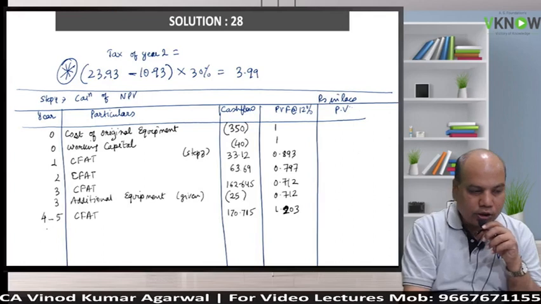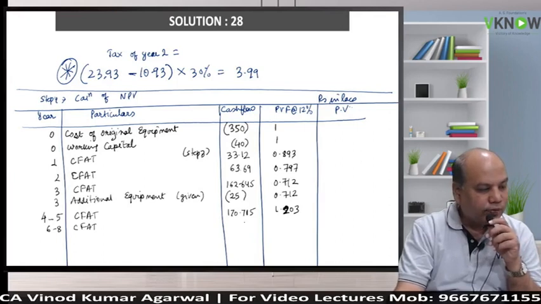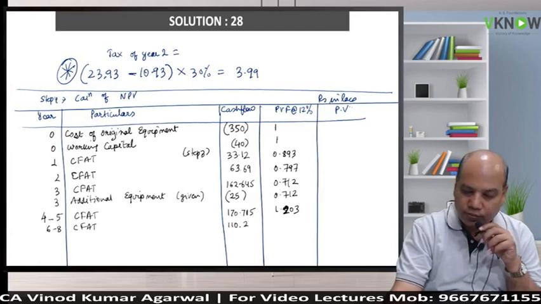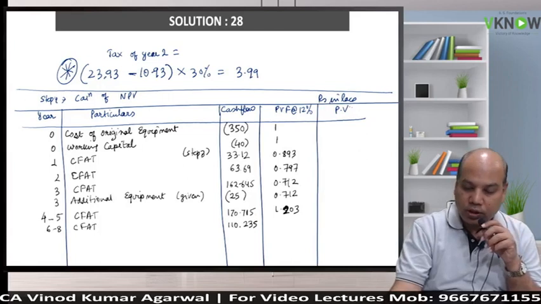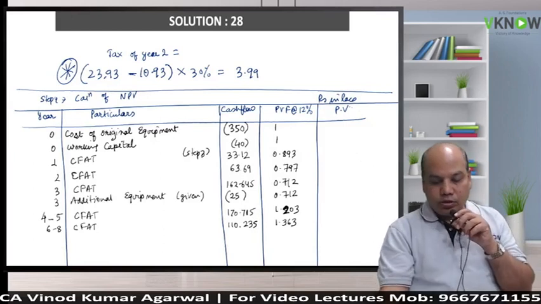Then write down 6-8 CF80. And what was the cash flow of that? 110.235. And please take your calculator, add 0.363 and the factor you have added for years 6, 7 and 8. Wait, answer is not over.